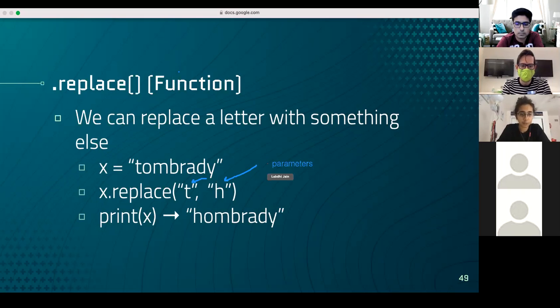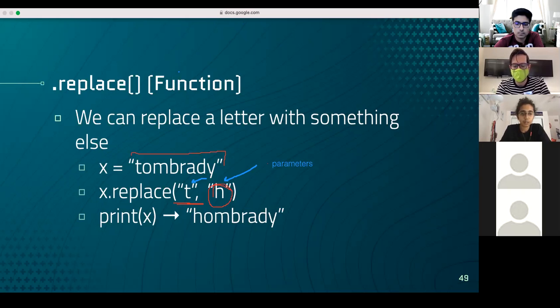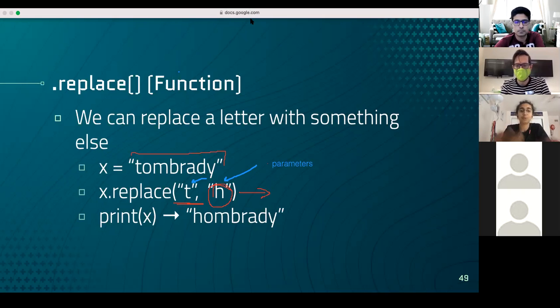So in this first place, we have T. And what that means is whenever this replace function sees a T in this variable, which is X, which is the string, it's going to replace it with the second parameter that we pass in, which is H. So what happens is when this line is called, every instance of T, now here's a vocab word, but it means exactly what it sounds like. So every time T appears, this function is going to replace it with an H.